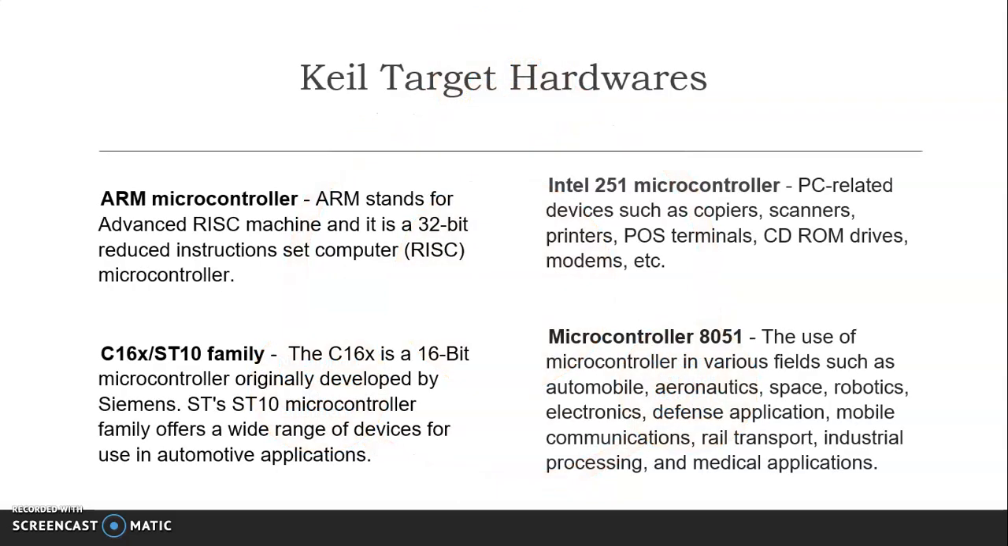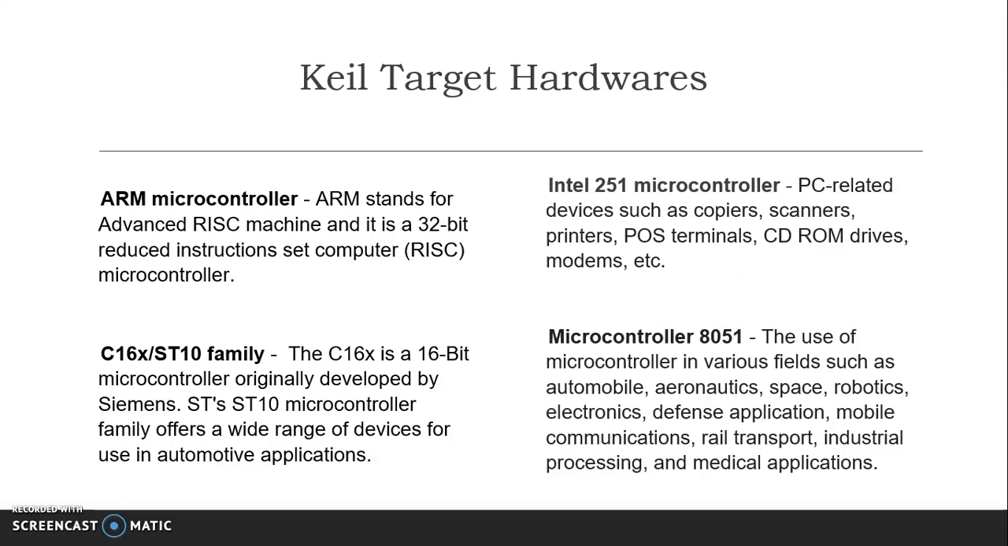If we talk about the target hardware for which Keil was developed, first we talk about the ARM microcontroller, where ARM stands for Advanced RISC Machine, and it is a 32-bit RISC microcontroller. They are cost-sensitive and high-performance devices which are used in a wide range of applications such as industrial instrument control systems, wireless networking, and sensors and automotive body systems, etc. Next, we have the C16X or the ST10 family. The C16X is a 16-bit microcontroller originally developed by Siemens. ST's ST10 microcontroller family offers a wide range of devices for use in automotive applications.